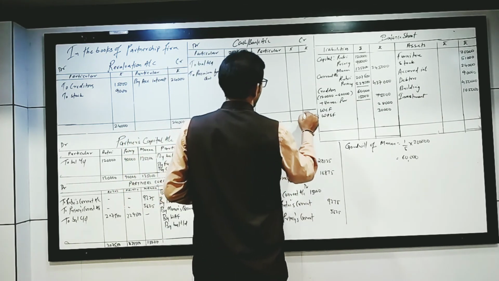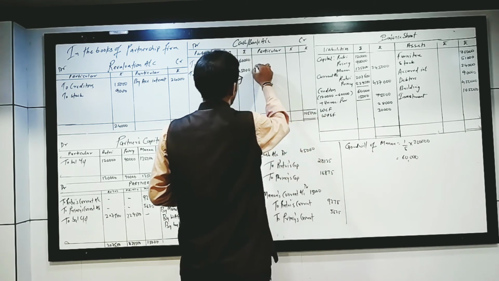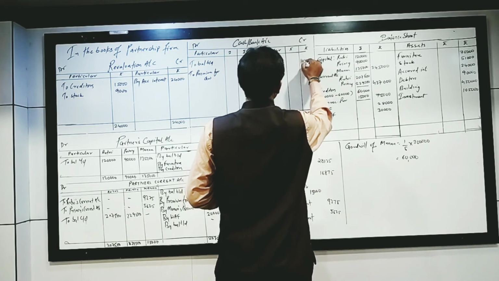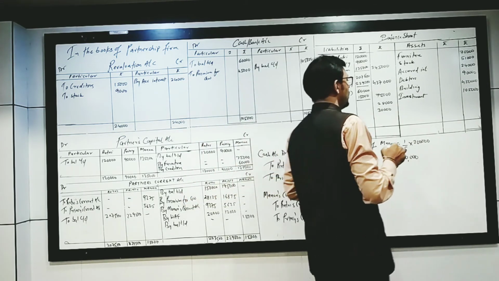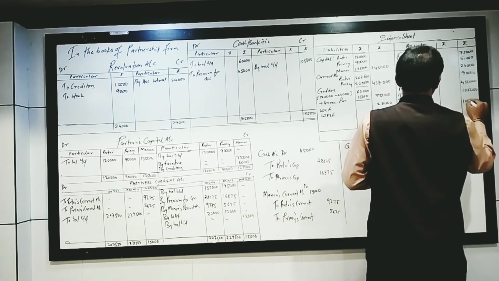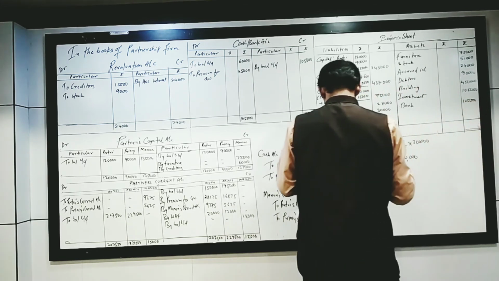1,05,000, by balance carried down. Over here, bank 1,05,000.